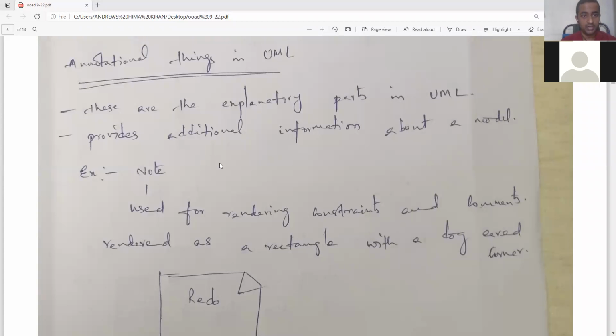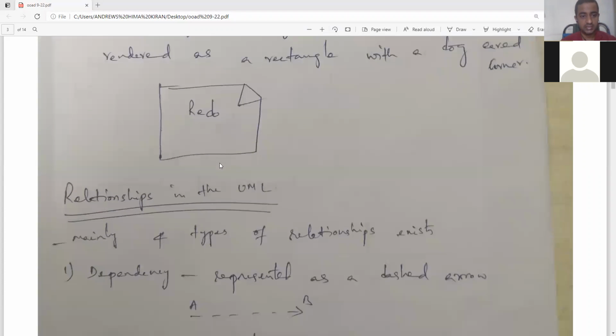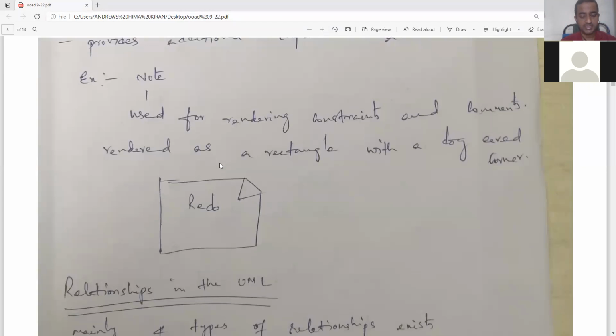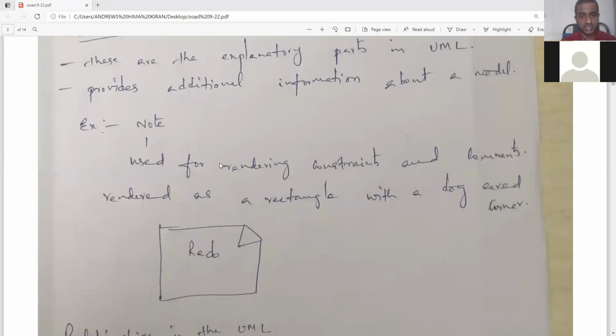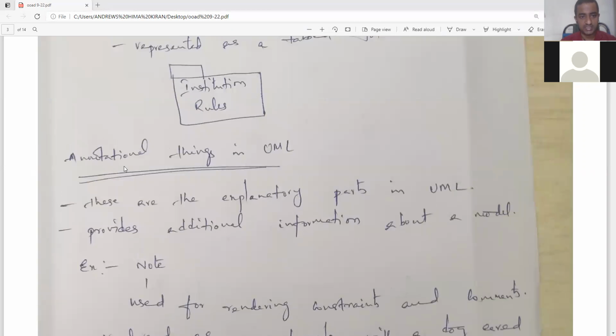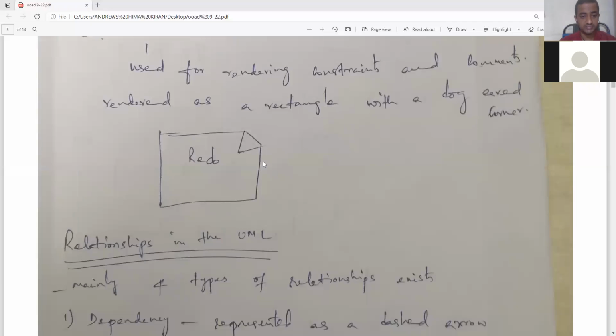Next one. These are the annotation things. Things are classified into four types: structural, behavioral, grouping, and annotational. So we are done with the structural things. We are done with the four types of things. The next one is relationships in the UML.